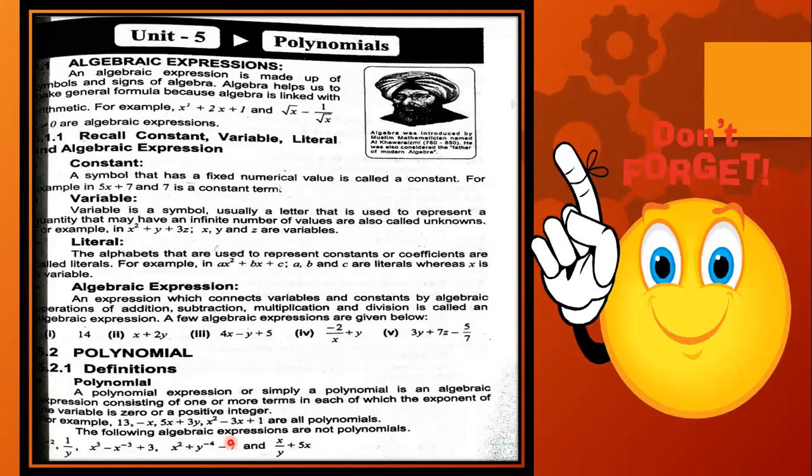Next you have 1 over y. Now it has gone into division, into a fraction, so that is also not a polynomial. So two things to memorize: we are not going to use the sign of division or fraction in polynomials, and the power may not be negative. Any questions still here?